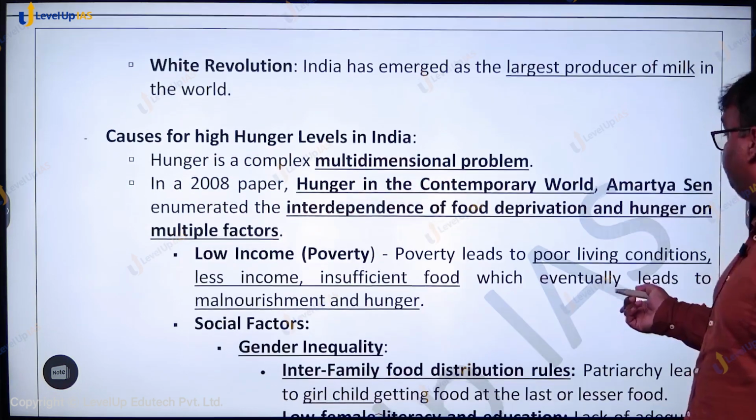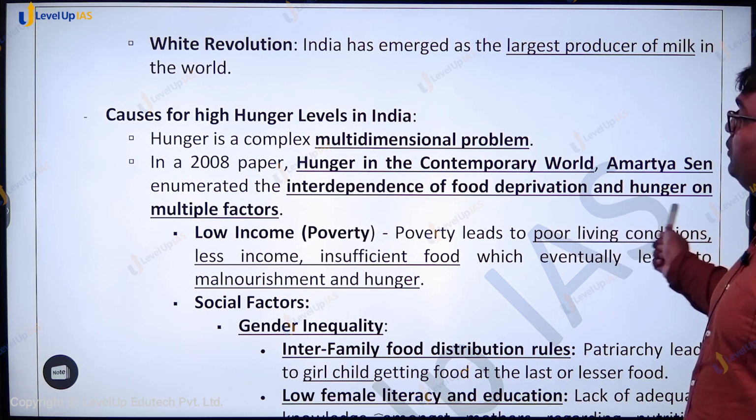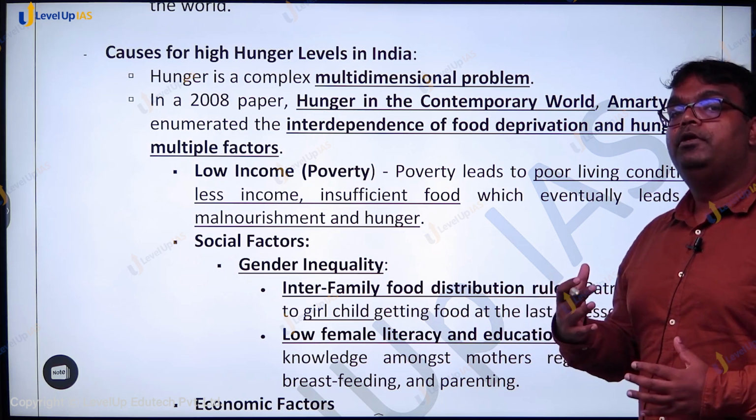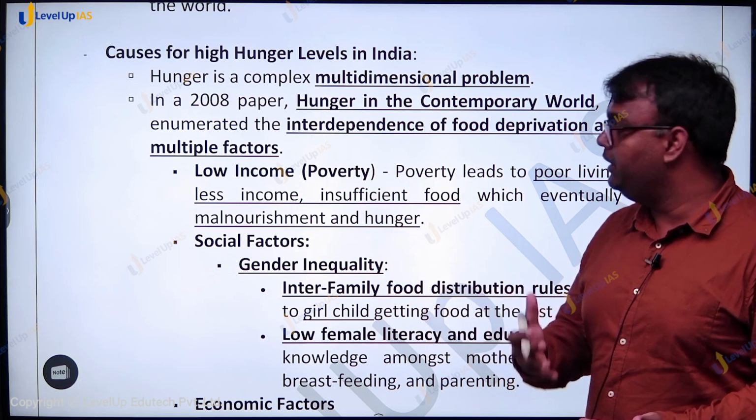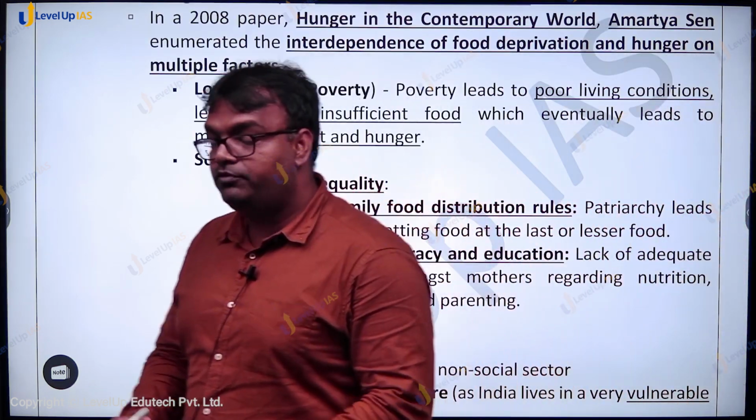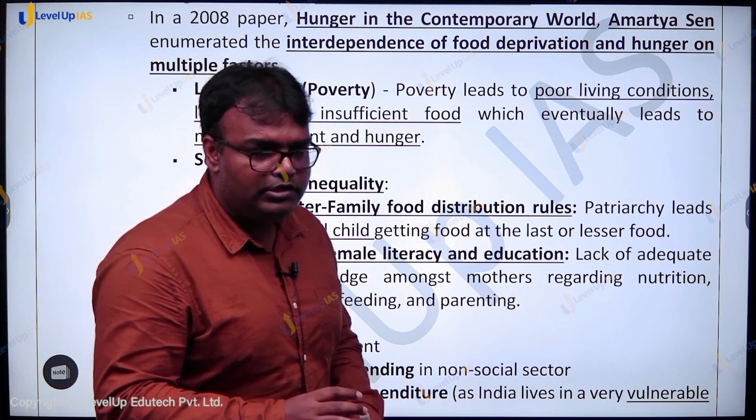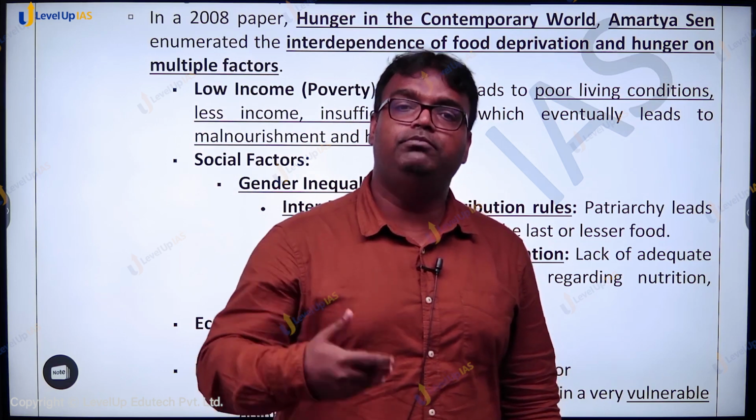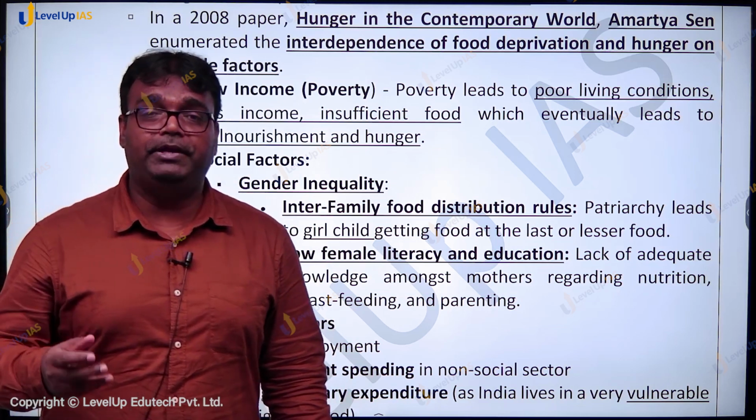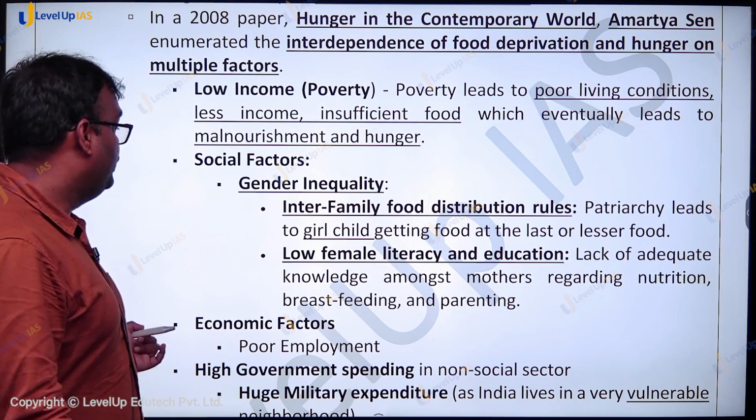In 2008, Amartya Sen had published a paper in which he talked about the interdependence of food deprivation and hunger on a number of factors. For example, poverty. We have already talked about poverty. When your income is very low, food availability suffers. Then there are social factors, like gender inequality. Within the family, the mother would be eating at the end. In a patriarchal society, what happens in that situation? She gets the least amount of food. She is someone who may be needing more food, who may be lactating, who may be pregnant, and who needs better quality of food to fight against anemia and all. But she is the one who ends up getting food at the end.